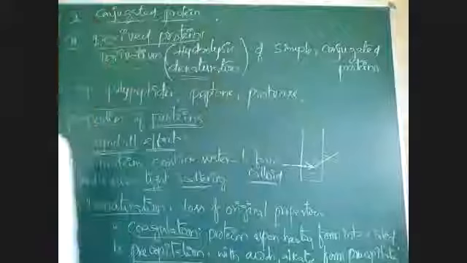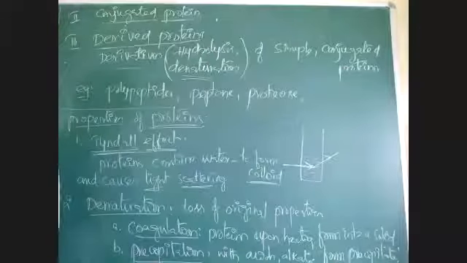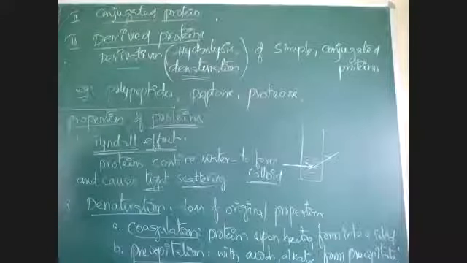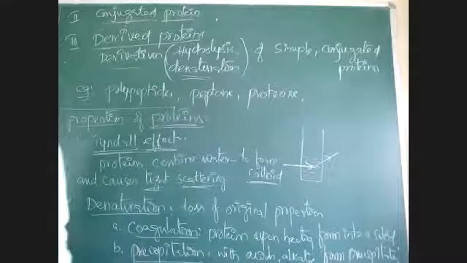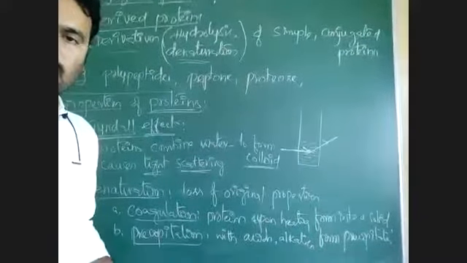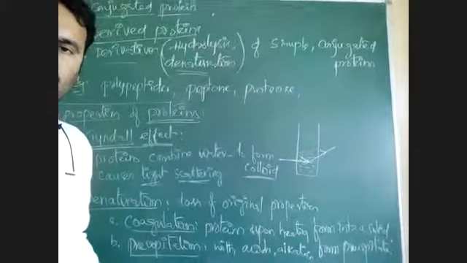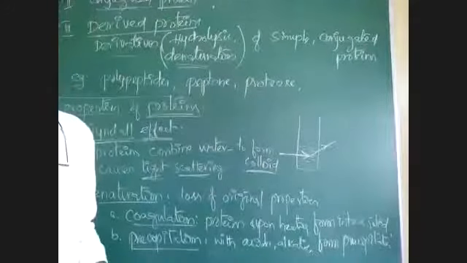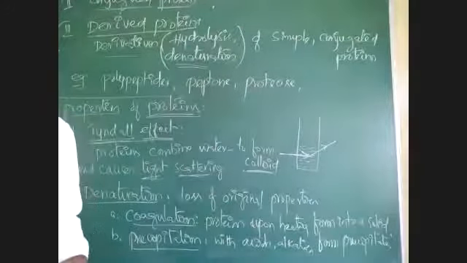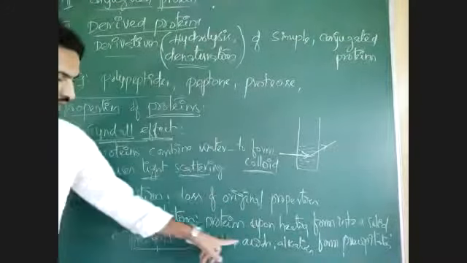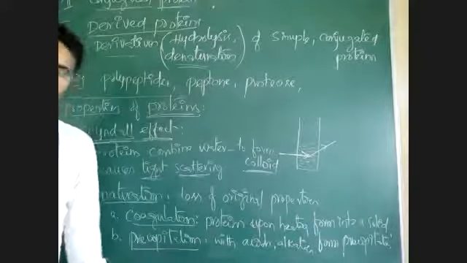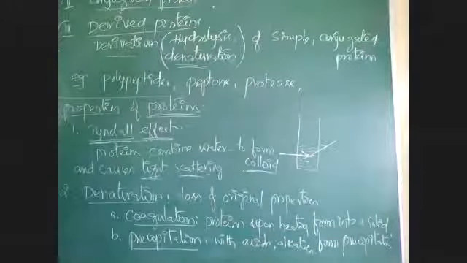When proteins are reacted with acids or alkalis, even salts also, there is formation of precipitate. Is the board visible? Is the bottom line visible now? So on reaction with acids and alkalis, proteins form precipitates.